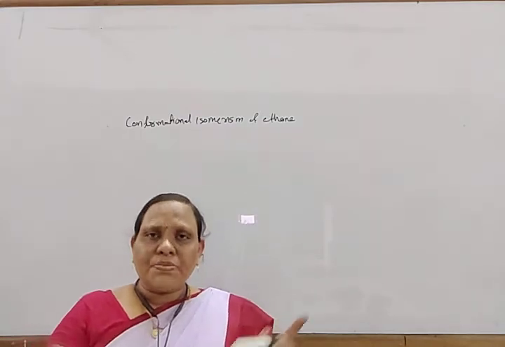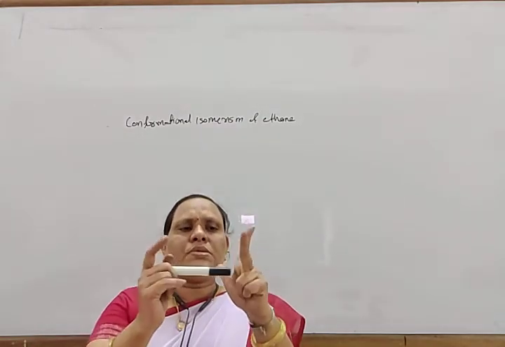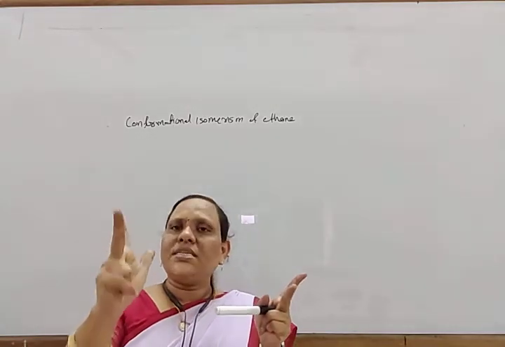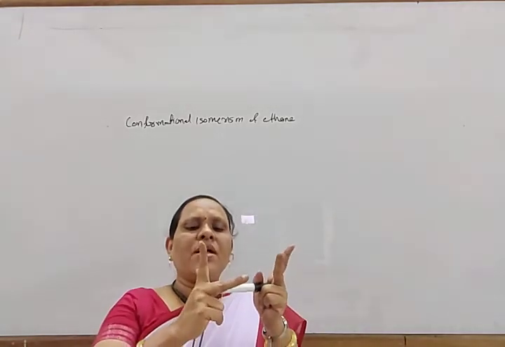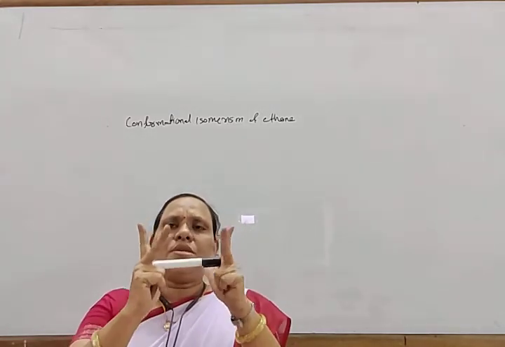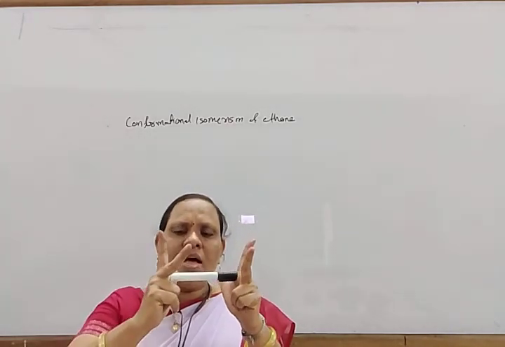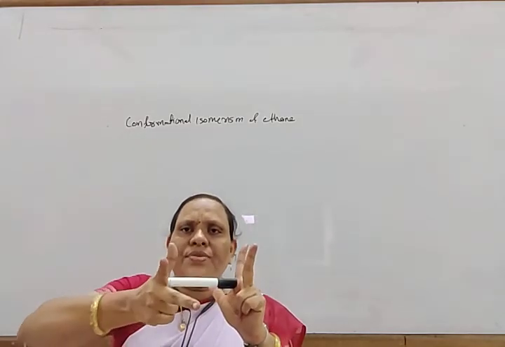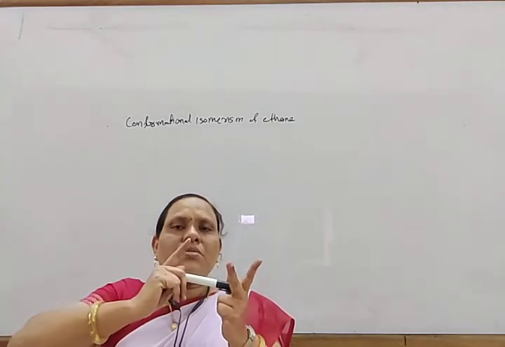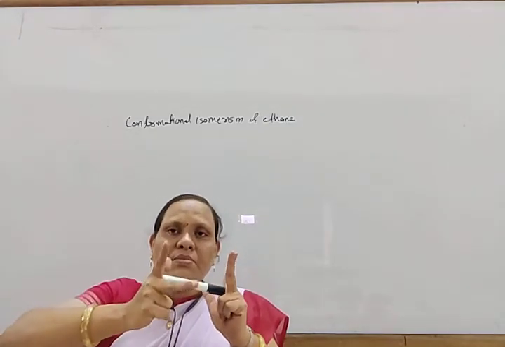And there is one sp3 sigma bond. Look here, there are three hydrogen atoms. These three fingers are three hydrogen atoms, and these three fingers are three hydrogen atoms. And this is the sigma bond between them. Due to this sigma bond in ethane, free rotation of the molecule takes place around this sigma bond.